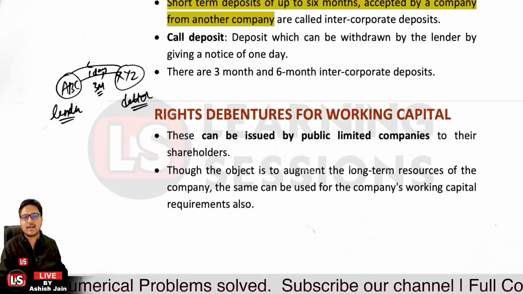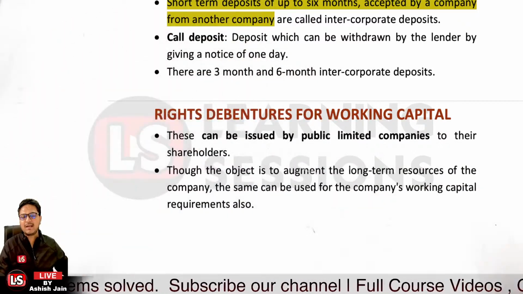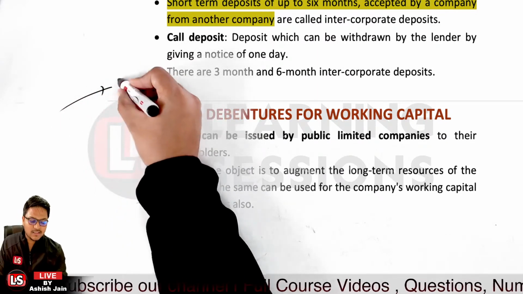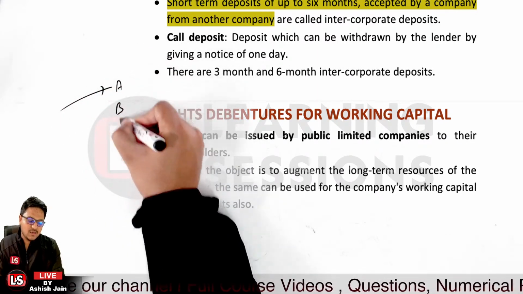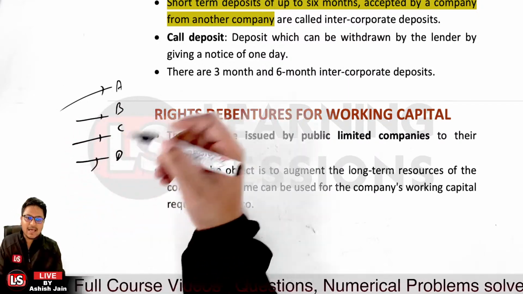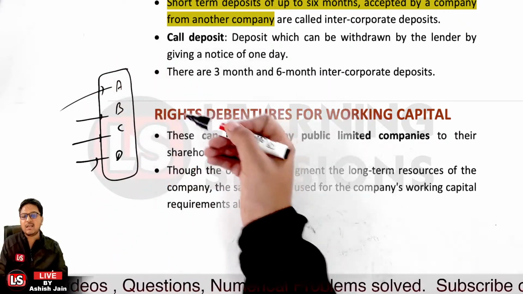Also it's related to rights debentures for working capital. What do you mean by a rights issue? Let's take the case that you have already issued securities to investors A, B, C, D. These are the existing investors.